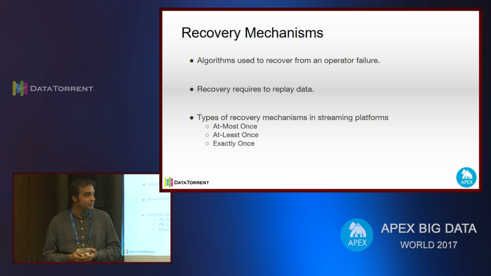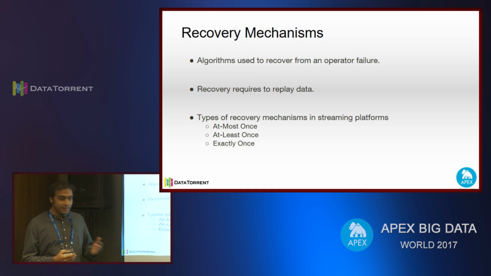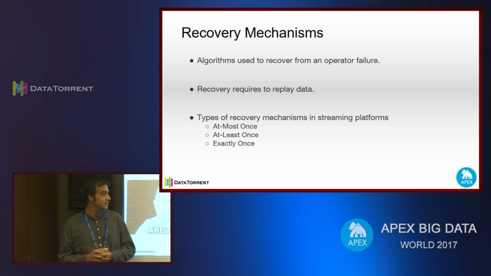There are three mechanisms to do that. They are known as at most once, at least once, and exactly once. We'll dive deeper into them in the upcoming slides.